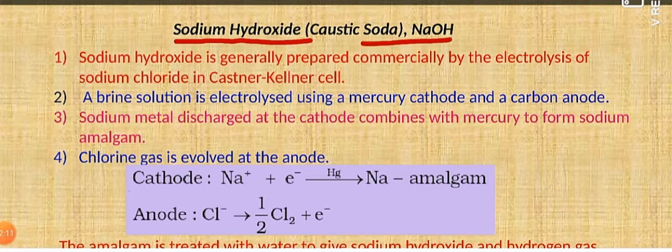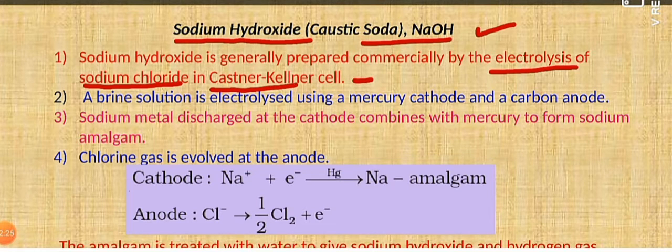Now coming to its preparation, for a large scale commercial production, it is prepared with the help of electrolysis technique. If we do the electrolysis of brine solution of sodium chloride in a cell, that is called a Kastner-Kellner cell. Now in this cell, what have we taken? We have taken a brine solution of sodium chloride, using mercury as a cathode and carbon as an anode. So upon passing electric current, what will happen?